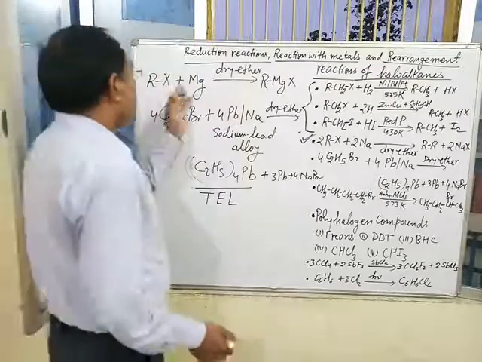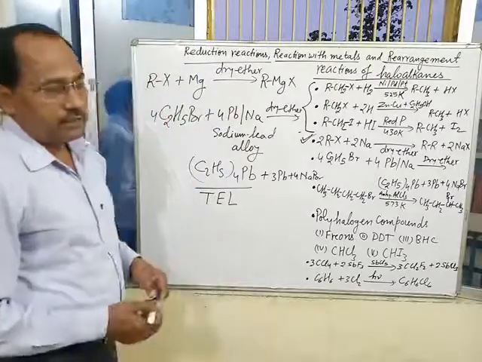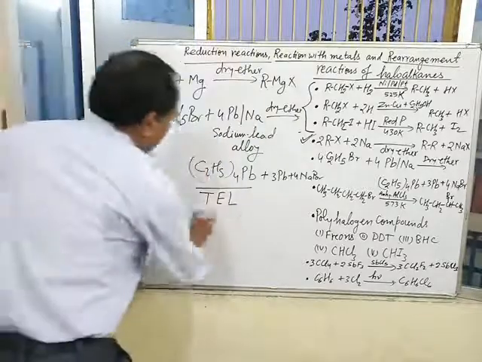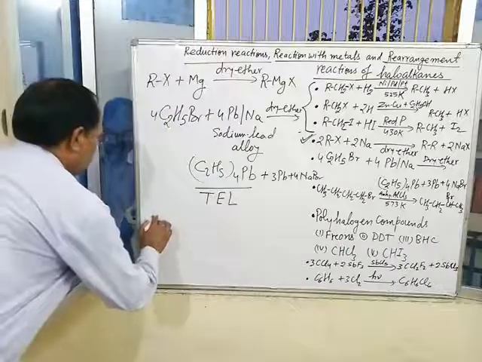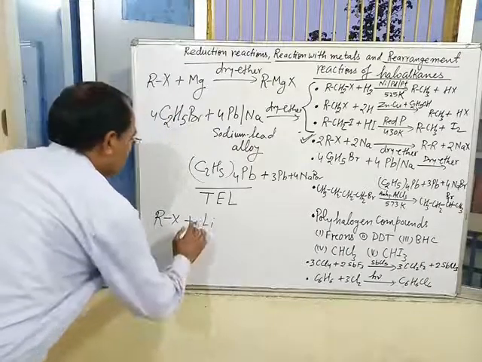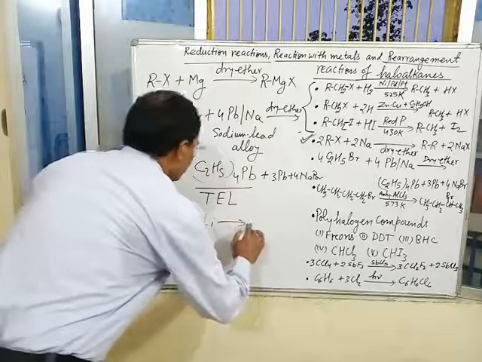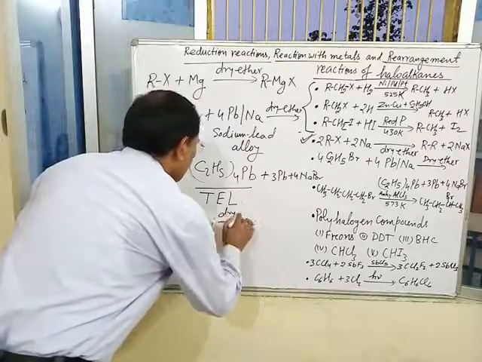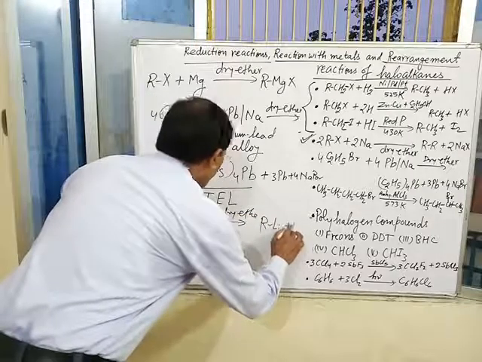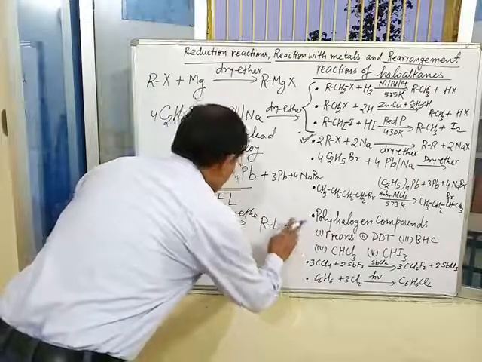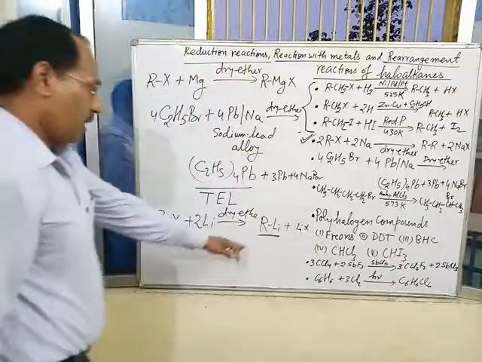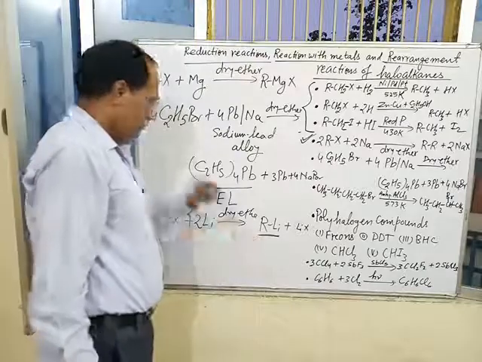If you take another metal like lithium, we get another organometallic compound: RX plus Li in dry ether gives RLi, alkyl lithium, plus LiX. This is called alkyl lithium, which is another organometallic compound.